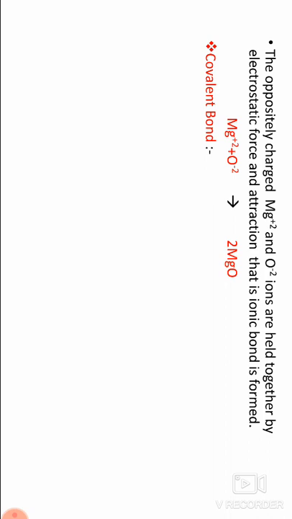First, formation of a cation from a neutral atom of a metallic element. Second, formation of an anion from a non-metallic element. These two oppositely charged ions are held together by the electrostatic force of attraction to form an ionic bond.